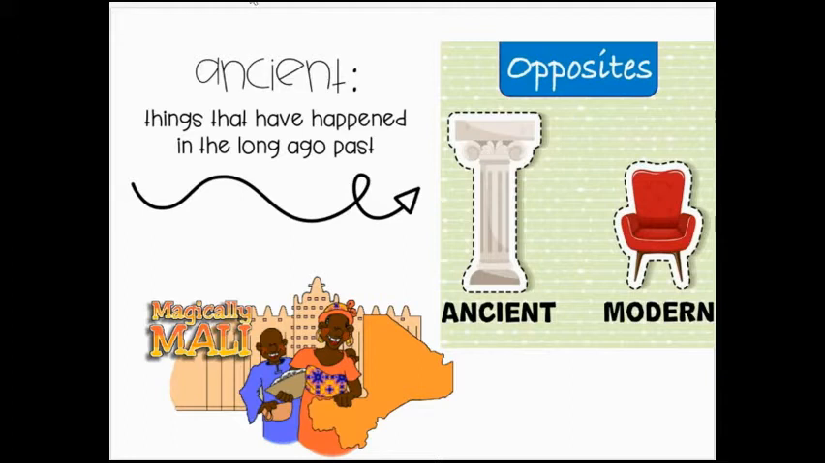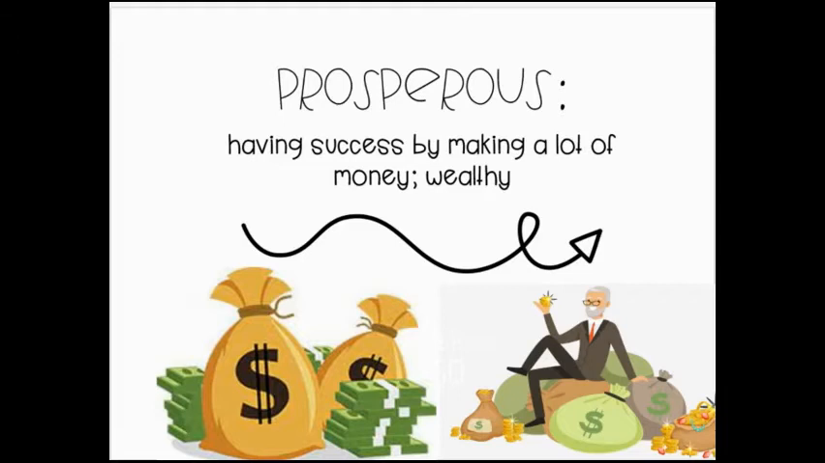So, for example, right here, this might help you. Ancient is really old, right? But modern is the opposite of that. So modern means just happened. Ancient means really old. Prosperous is another word you're going to hear today. Prosperous means having success by making a lot of money, being wealthy or rich. So you can see here, prosperous is like bags of money. A guy sitting on a heap of money and gold and coins and gems.